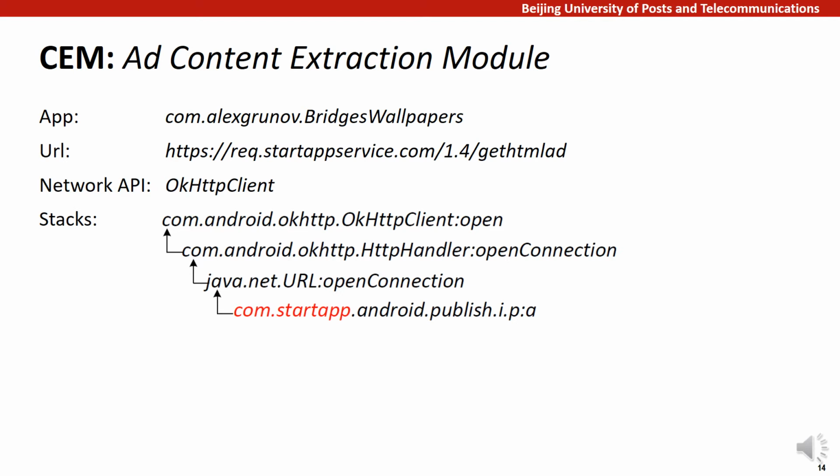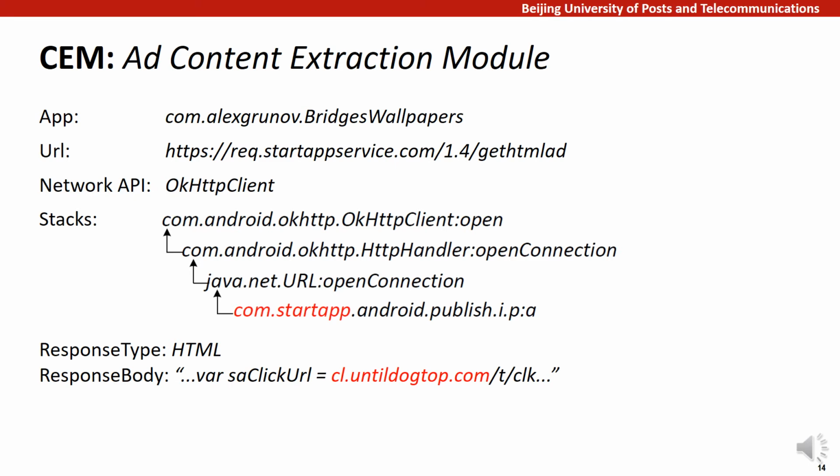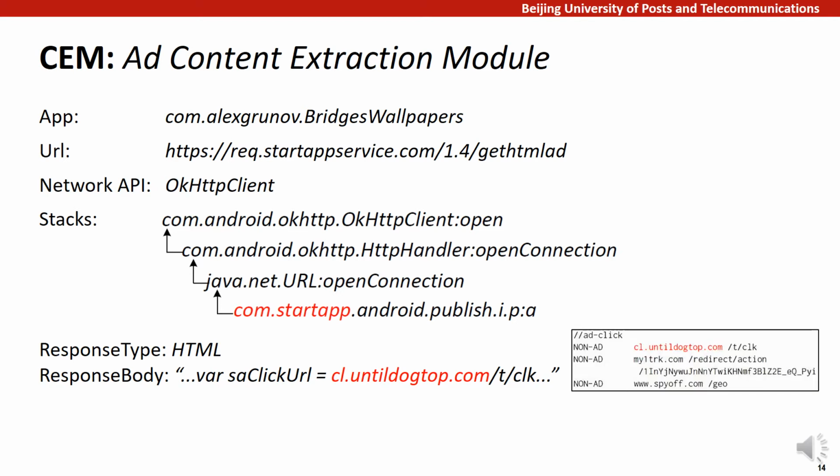Then, let's take another look at the response of this ad load request. The response is in HTML format. In its response body, we can find this particular URL, which is the start of the ad click traffic of this ad. From this URL, after a chain of redirection links, the ad click traffic reached its landing page. By analyzing the response content of ad load traffic, we can successfully locate the ad click traffic of this loaded ad. Hence, both ad load traffic and ad click traffic is identified from general network traffic.